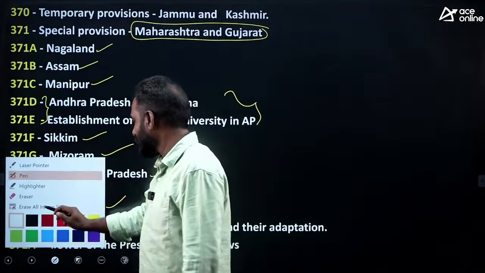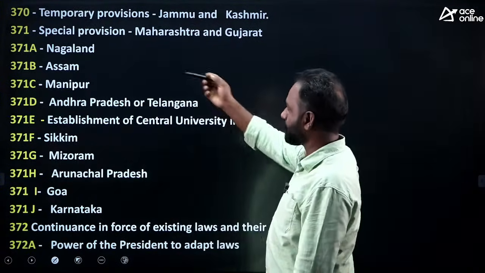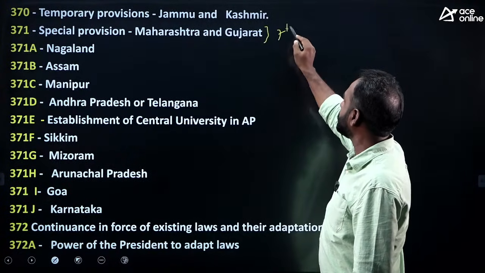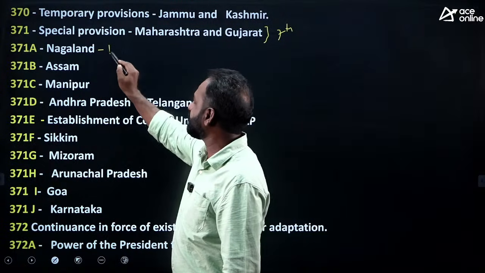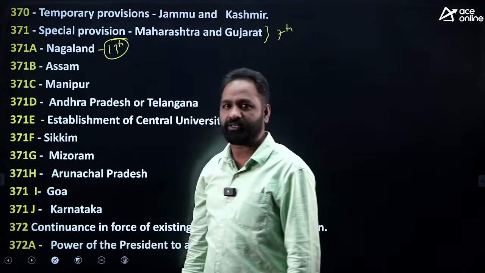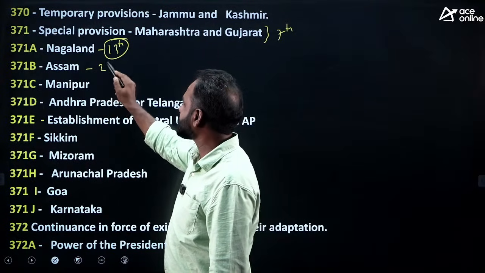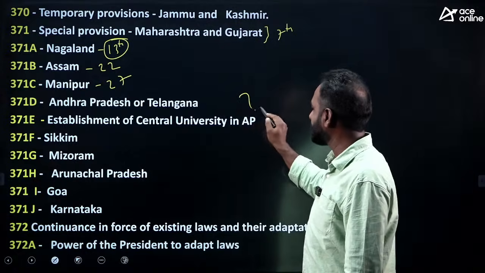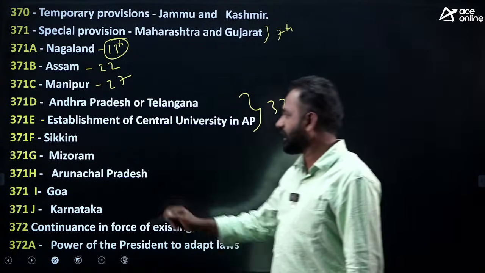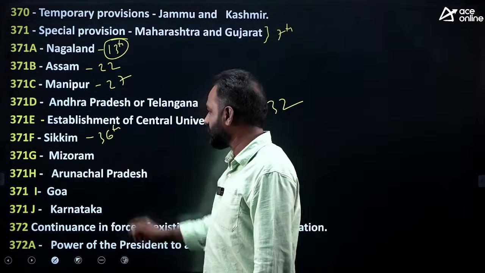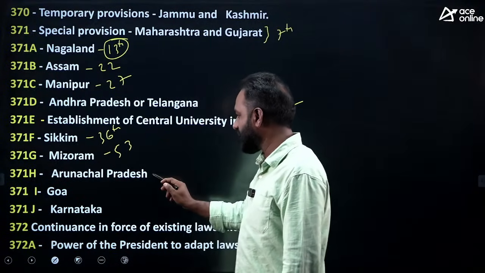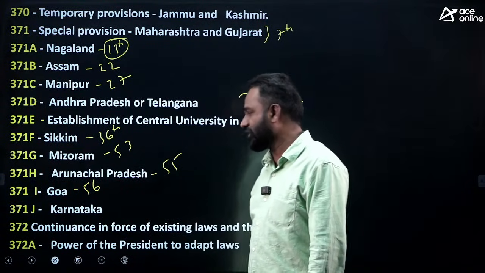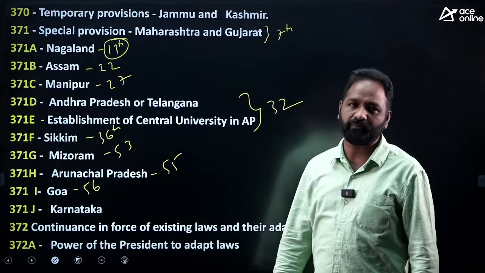Let's see. First of all, Article 371, the special provisions for Maharashtra and Gujarat, was given by the 7th amendment, and the special provisions given to Nagaland through the 13th amendment, and this one is the 22nd amendment, and this is the 27th amendment, and this is the 32nd amendment, and this is the 36th amendment, Mizoram the 53rd amendment, Arunachal Pradesh the 55th amendment, Goa the 56th amendment, and Karnataka, the Hyderabad Karnataka region, the 98th amendment.